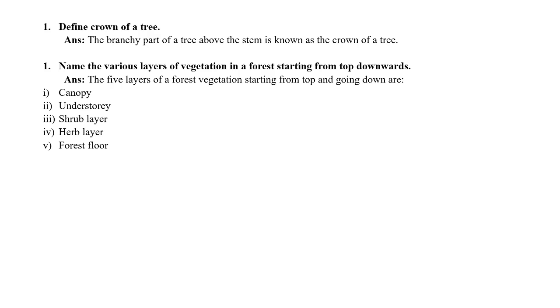Name the various layers of the vegetation in the forest starting from the top downwards. The five layers of the forest are the canopy, then below the canopy the understory, then the shrub layer, the herb layer, and then the forest floor. So the canopy is the topmost layer, and the forest floor is the bottommost layer, and in between, from the canopy downward, are the understory, shrub layer, and herb layer. While we are studying the structure of the forest, this pattern you have to follow.